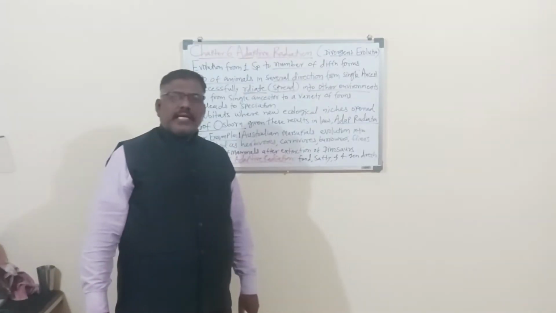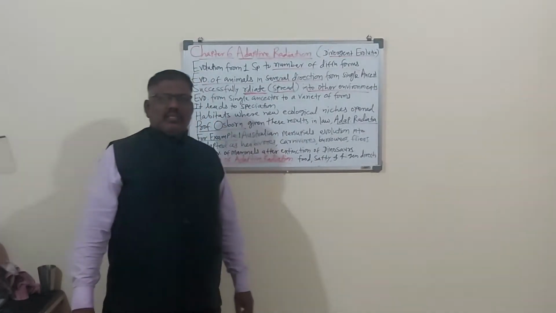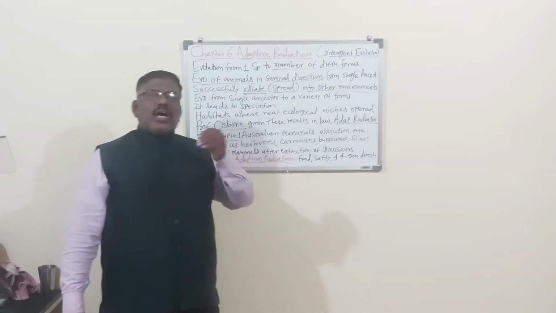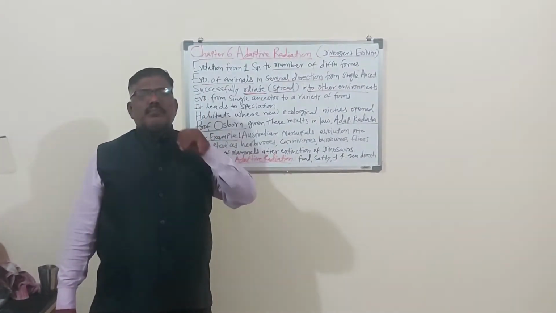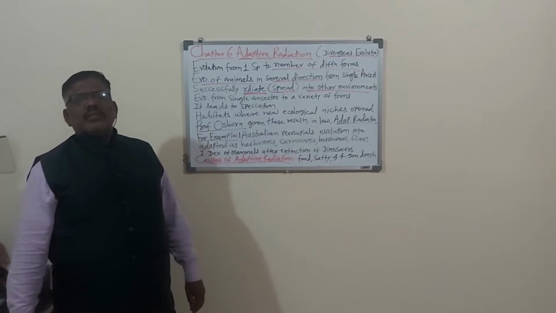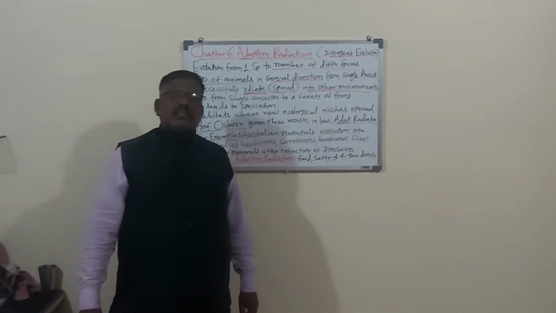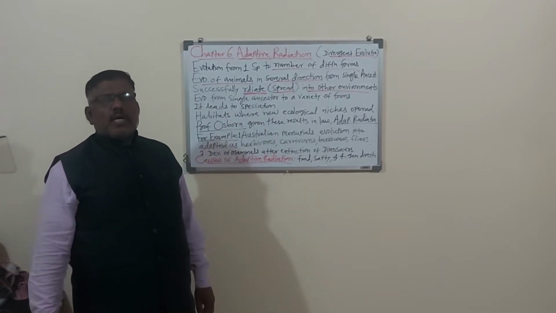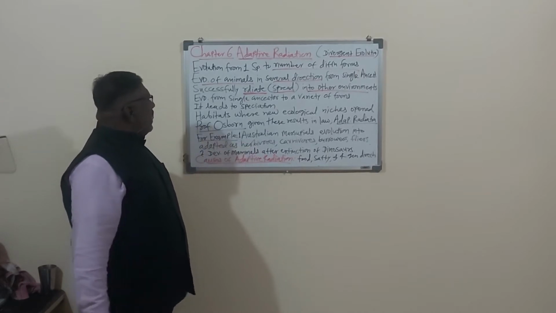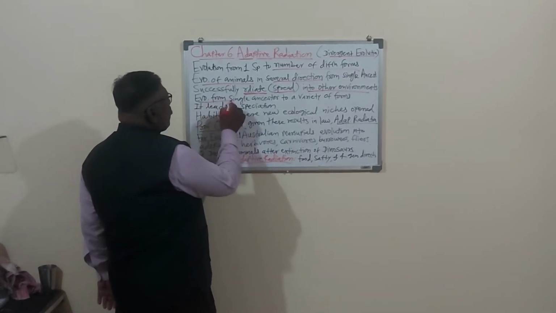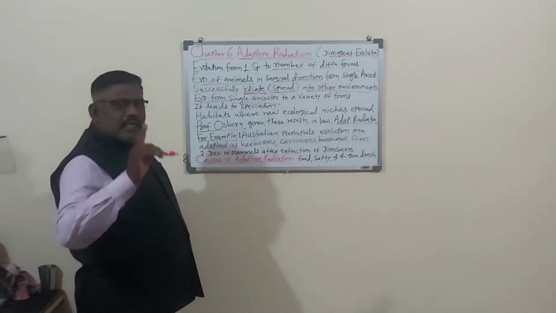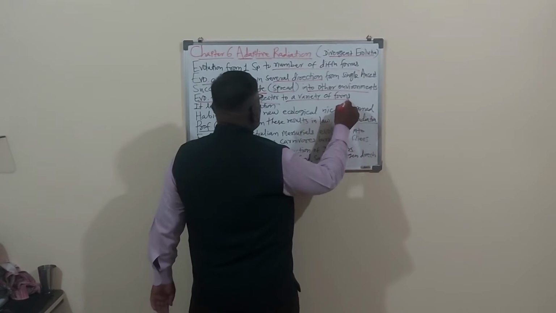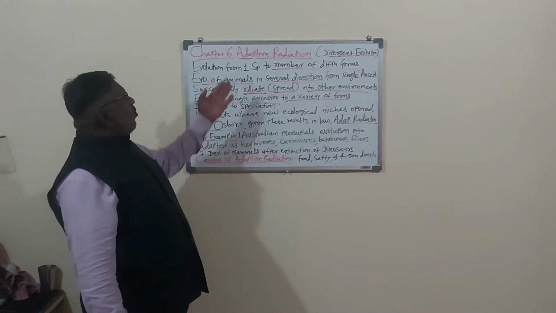Here, for understanding adaptive radiation, a number of definitions are there. You can search in Google also. You can search in books also. You will find different definitions, different ideas, different statements of different scientists about adaptive radiation. So here, evolution from a single ancestor. एका सिंगल अनसेस्टर पासून जर इव्होल्युशन होत असेल टू ए व्हरायटी ऑफ फॉर्म्स, that is called adaptive radiation.